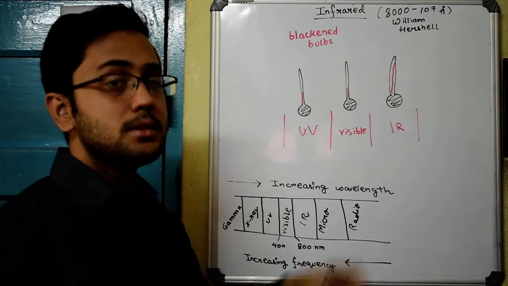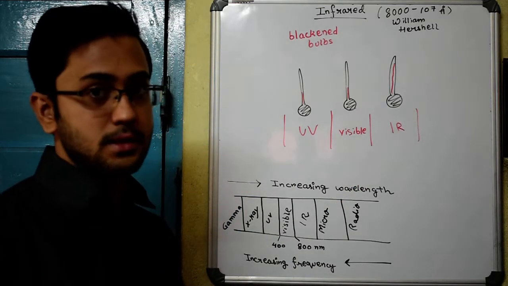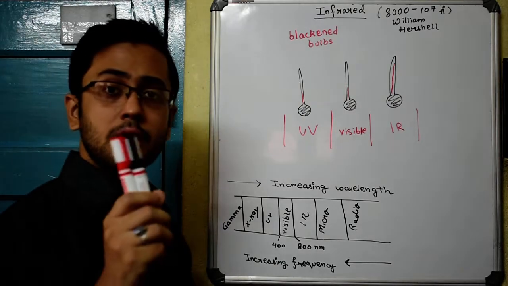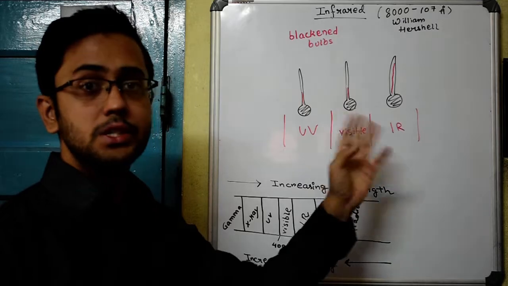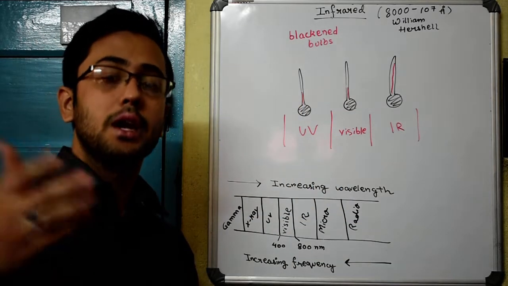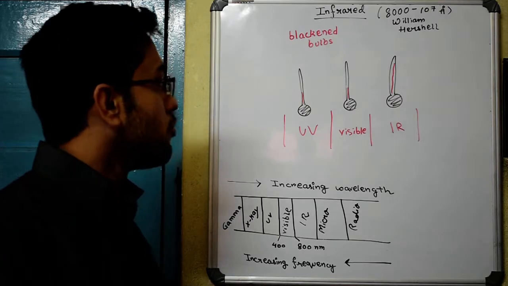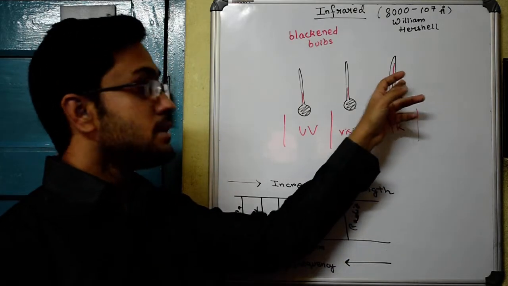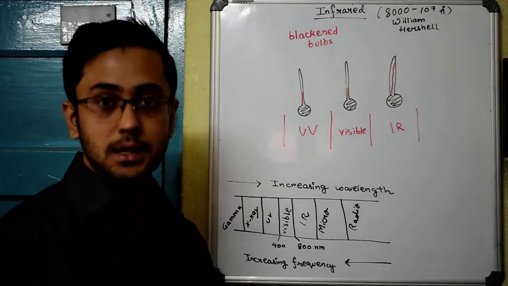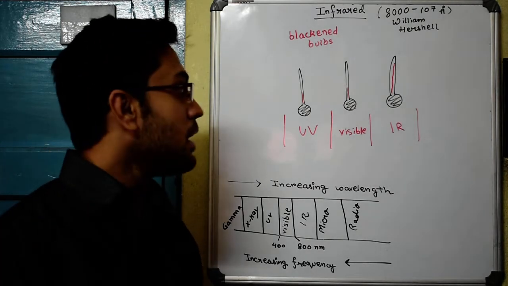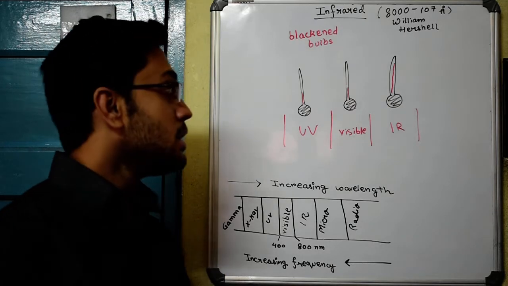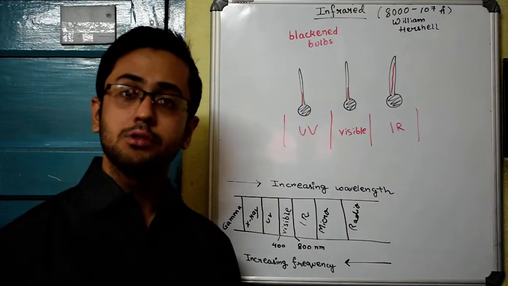And infrared was not visible, it's still not visible as you know, and at that time he therefore concluded that there must be some region of the spectrum beyond the visible spectrum, beyond red, infrared, which has got this ability of heating effect, which can heat substances up quite quickly. And that is how infrared region was detected by William Herschel. They have this wavelength of 8000 to 10 to the power 7 angstrom.